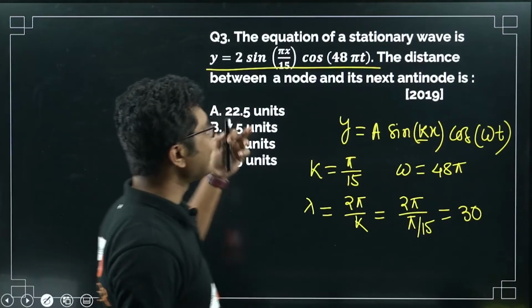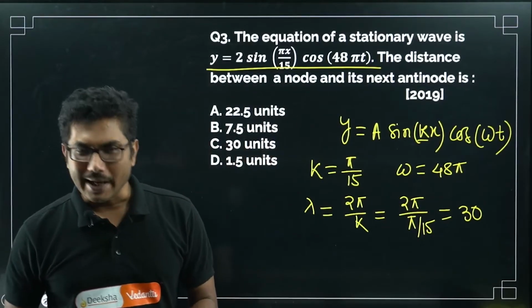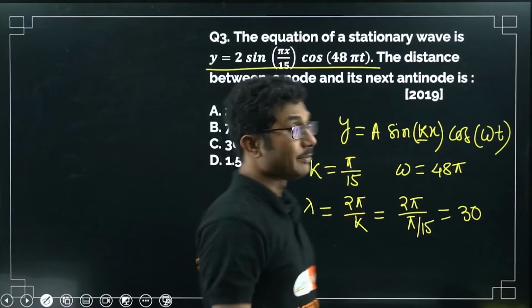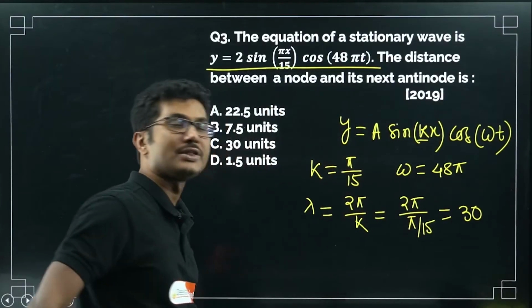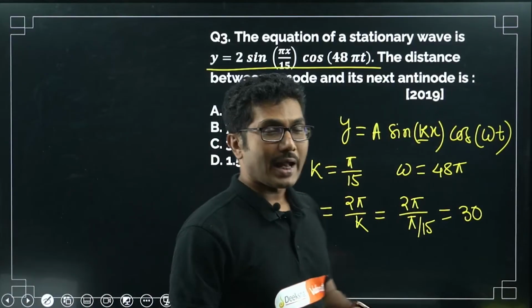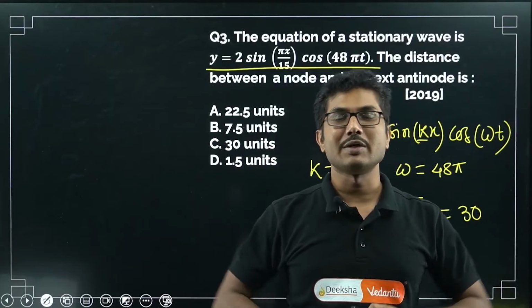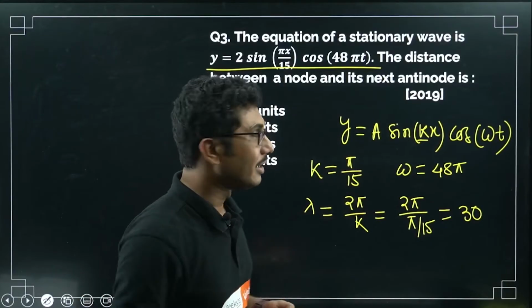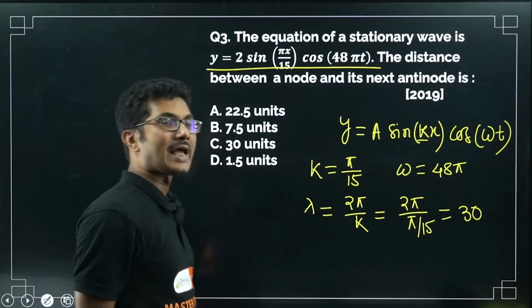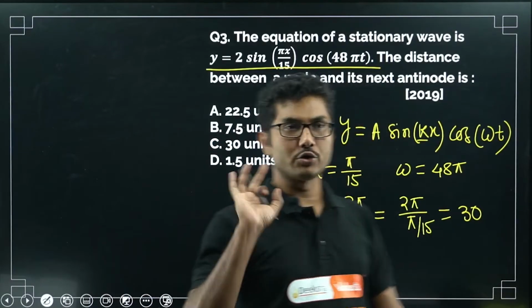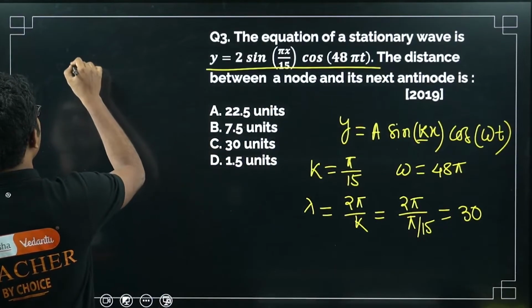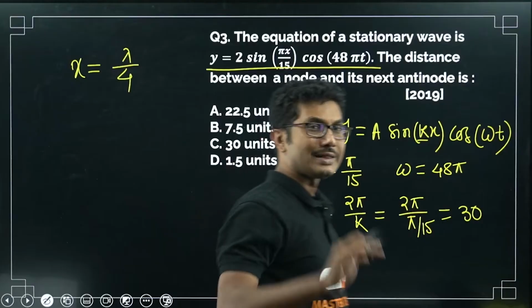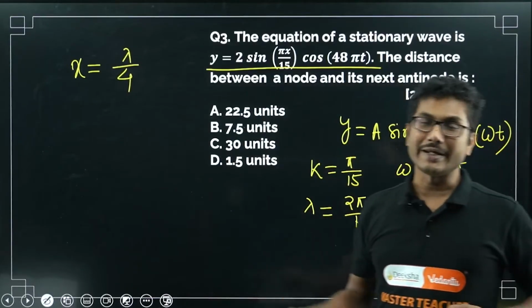Now in this case it is not clear what type of stationary wave it is. They should have either mentioned minimum possible distance, or they should have mentioned what type of motion it is. If it is an open pipe, there will be something. If it is a closed pipe, the distance will be different. If it is a straight string, the distance will be different. But the minimum distance happens only for one end closed pipe, right? In that case, the minimum distance is x equals lambda by 4. That is the fundamental frequency. In case of a straight string, it is lambda by 2.